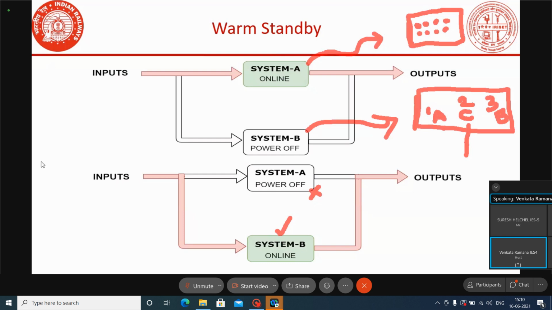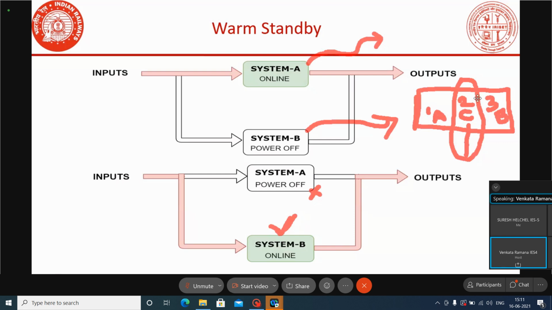Suppose there are any faults in the A system. During that time, power will automatically be disconnected to the A system, and power will be connected to the B system, and the B system will switch on and deliver the output. The center position of the rotary switch is the auto mode. If the working system fails, power will immediately be disconnected to it and connected to the other system, and the other system will switch on and deliver the outputs after a time delay.